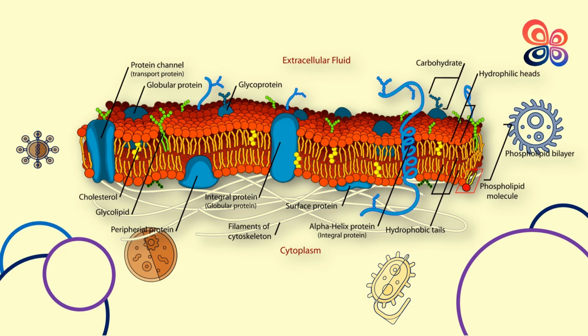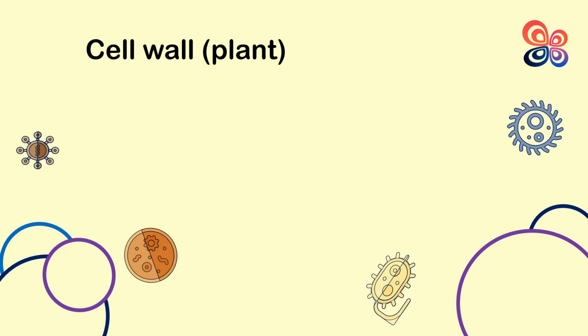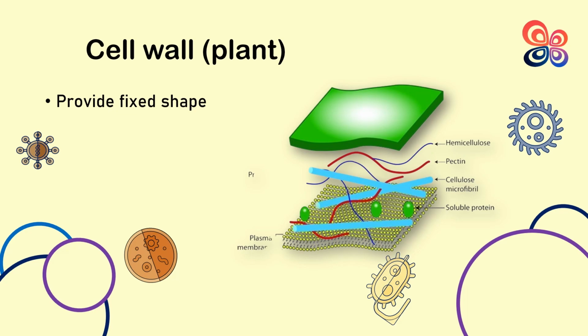Certain cell types, such as plant, bacterial, fungal, and some protist cells, have a cell wall, which is a hard covering that encloses the cell membrane. The cell wall serves to preserve the cell's form and offers structural support and protection for the cell. Cellulose, a complex carbohydrate consisting of very long chains of glucose molecules, makes up the majority of the cell wall of plant cells. The cell wall is in charge of preserving the plant cell shape, shielding it from shocks from the environment, and offering structural support for the plant as a whole. The flow of nutrients and water into and out of the cell is another process regulated by the cell wall.